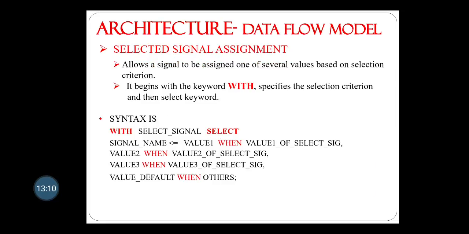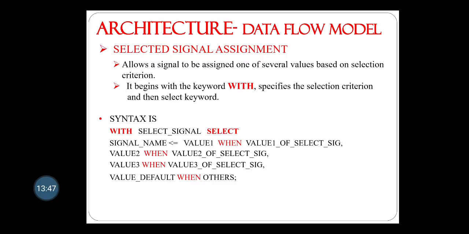The other statement is the selected signal assignment statement. It allows the signal to be assigned one of several values based on selection criteria. It begins with the keyword with, specifies the selection criteria, and then the select keyword. The last statement, conditional, was when with else, and now this is with and when. We are going to study all these things in detail in chapter 4 as well.